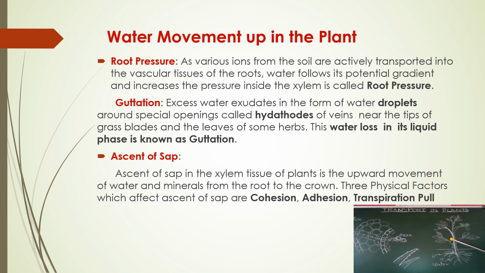The water continuously moves from the root, and against gravity it travels through the plant, and it is supplied to different parts of the plant. After traveling through the plant, the water finally reaches the leaves, and if more water is collected, it escapes into the air through stomata. So this is the process going on in the plant.